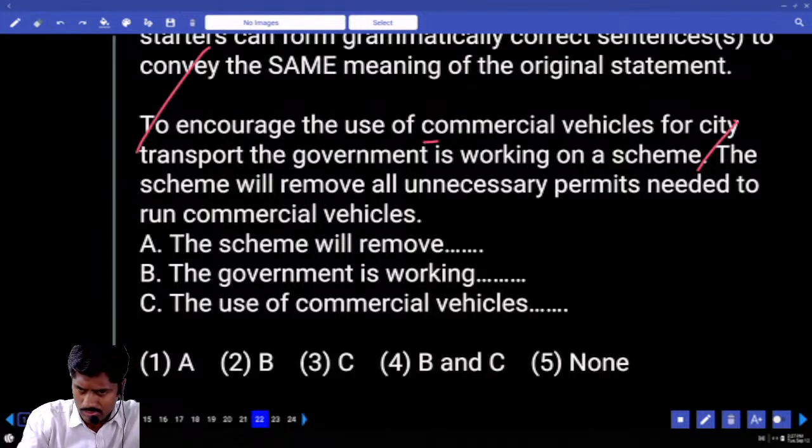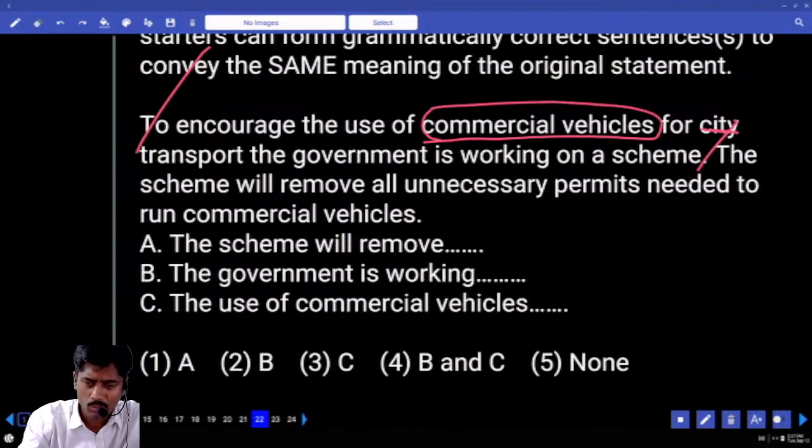To encourage the use of commercial vehicles for city transport. What is the government doing? The government is working on a particular scheme. The scheme will remove all unnecessary permits needed to run commercial vehicles. So what does this scheme do? This scheme will remove unnecessary permissions.